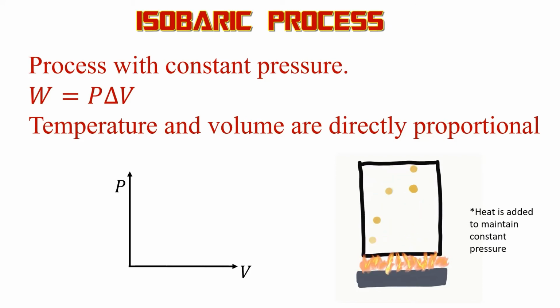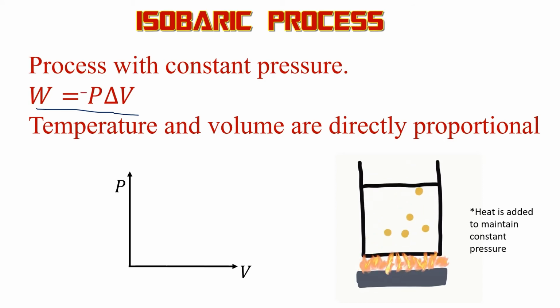All right, isobaric process. Now this one's a bit hard to maintain. As you expand or contract a system, it's hard to keep the same pressure. That's why in the diagram you see that there's heat being added in order to keep the pressure constant as the gas expands. In this one, you can't really cross anything out in the formula, but you can definitely use the fact that work is P delta V, and in AP physics, it's negative P delta V.